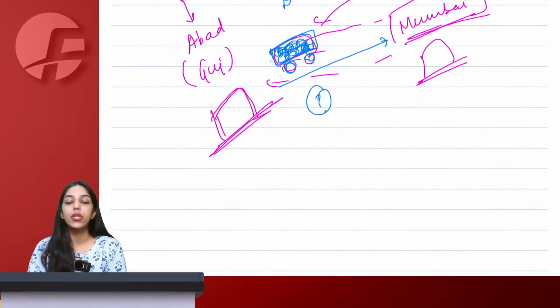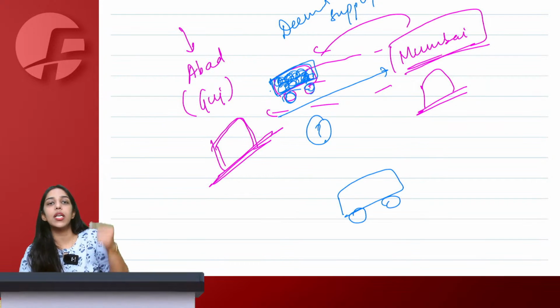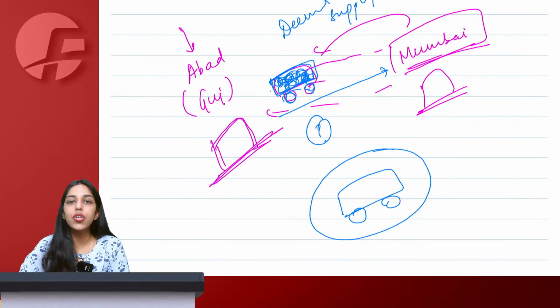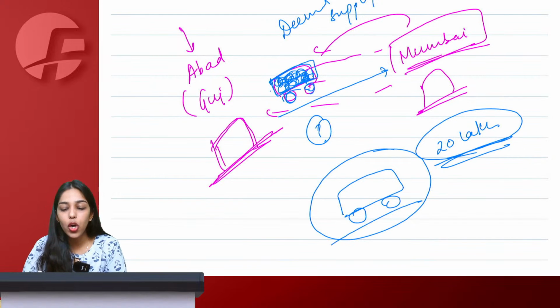So no doubt about goods. The doubt is about the conveyance. The conveyance also went from distinct person to distinct person. Now let's assume this truck was worth 20 lakh rupees. So should the entire 20 lakh also be considered as supply because the truck was also sent from one distinct person to another distinct person?